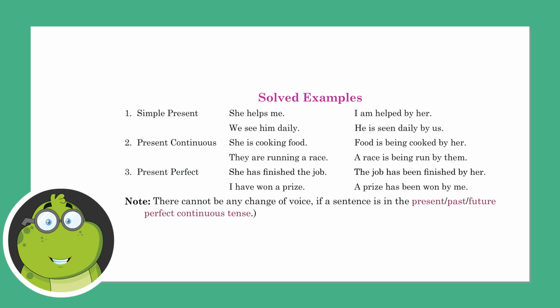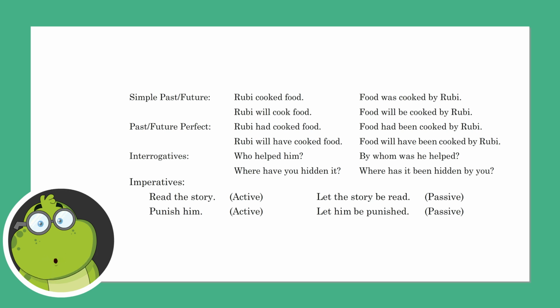Note: there cannot be any change of voice if a sentence is in the present, past, or future perfect continuous tense. Simple past or future: Ruby cooked food. Ruby will cook food. Food was cooked by Ruby. Food will be cooked by Ruby. Past perfect and future perfect: Ruby had cooked food. Food had been cooked by Ruby. Ruby will have cooked food. Food will have been cooked by Ruby.